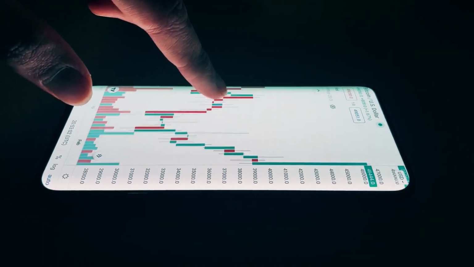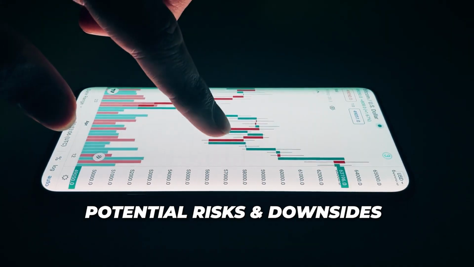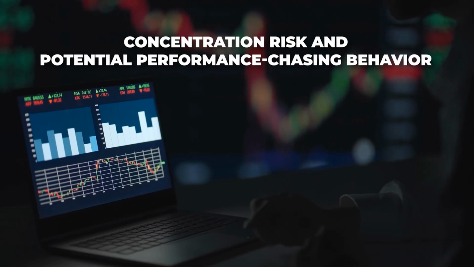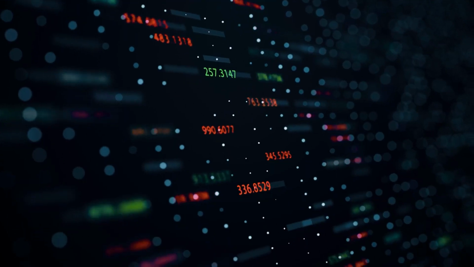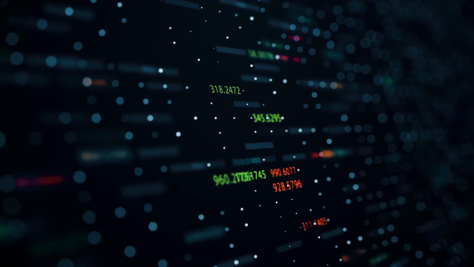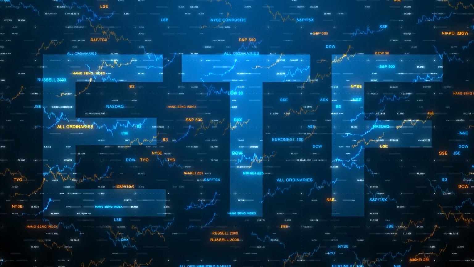However, it is important to look at the potential risks and downsides associated with this investment strategy, such as concentration risk and potential performance-chasing behavior. Investors should also be aware of the additional work involved in selecting and managing factors, compared to buying a single ETF without specific factor exposure.